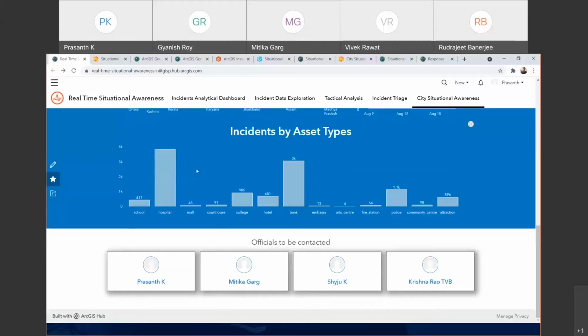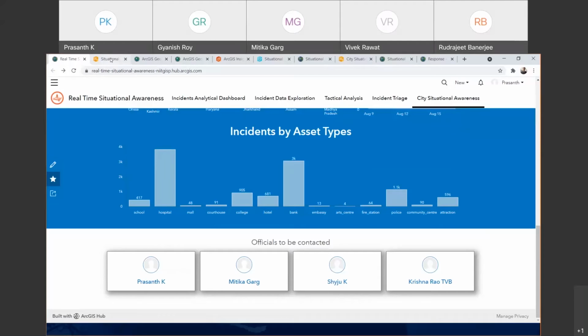Also, ArcGIS Hub allows you to assign specific tasks to the officials who are live. So, for example, I have configured a set of my peers. You can see, they will be able to contact along with me in specific sets of incidents. So you can configure such workflows wherein work assignments can also happen, and you can also find a specific Hub site which is publicly facing to understand whom you should contact and how you should interact with them.